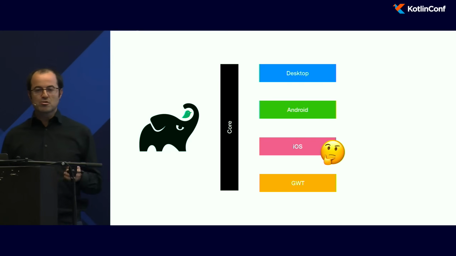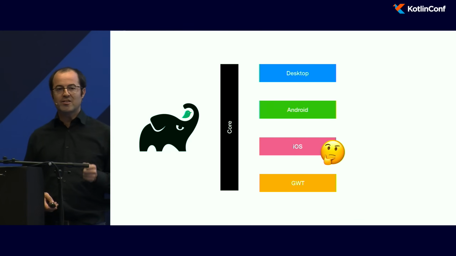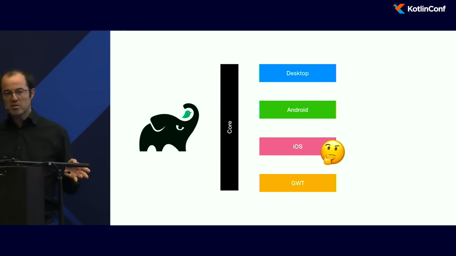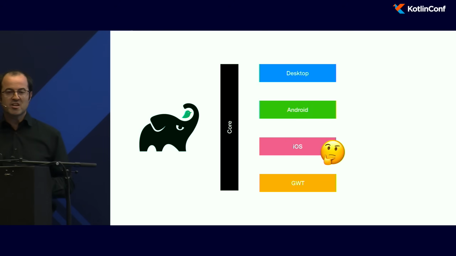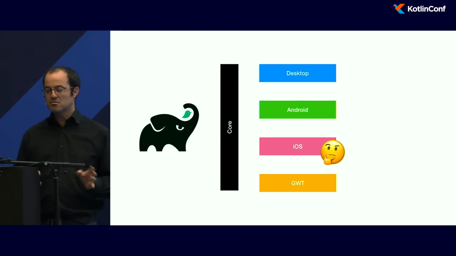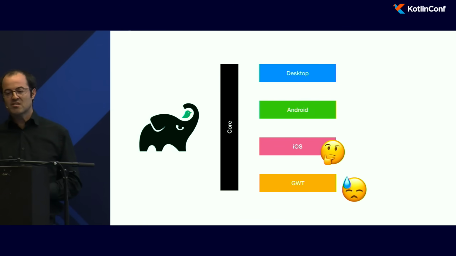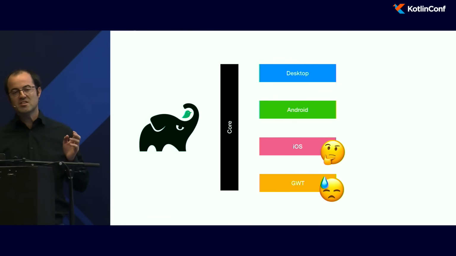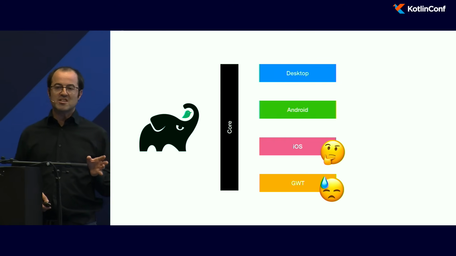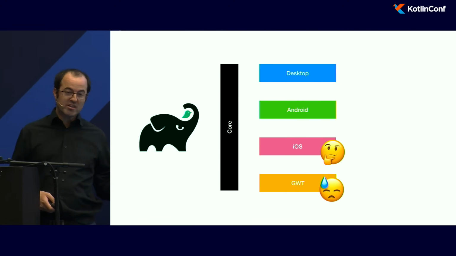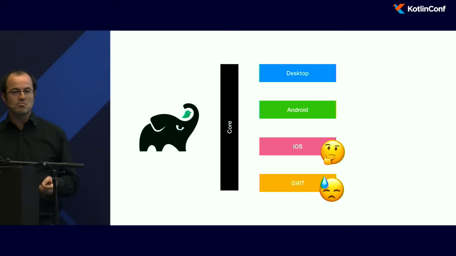I didn't try to create a game for iOS. I know that it used RoboVM, but it was deprecated. Now you need to use Intel's Multi-OS Engine, but I never tried it, so I don't know if it works or not. But I can tell you that with GWT it doesn't work, because GWT uses the Java source code and not the Java bytecode, and it doesn't work with Kotlin source code.